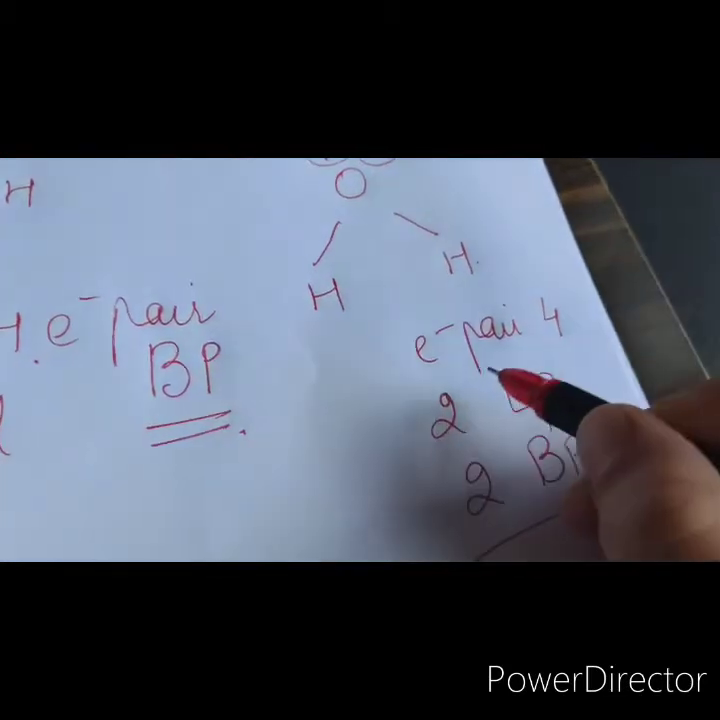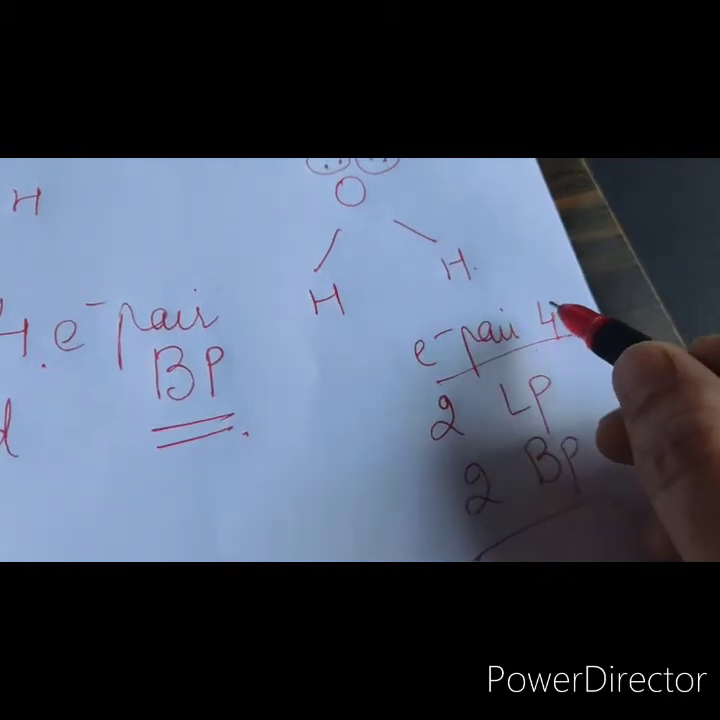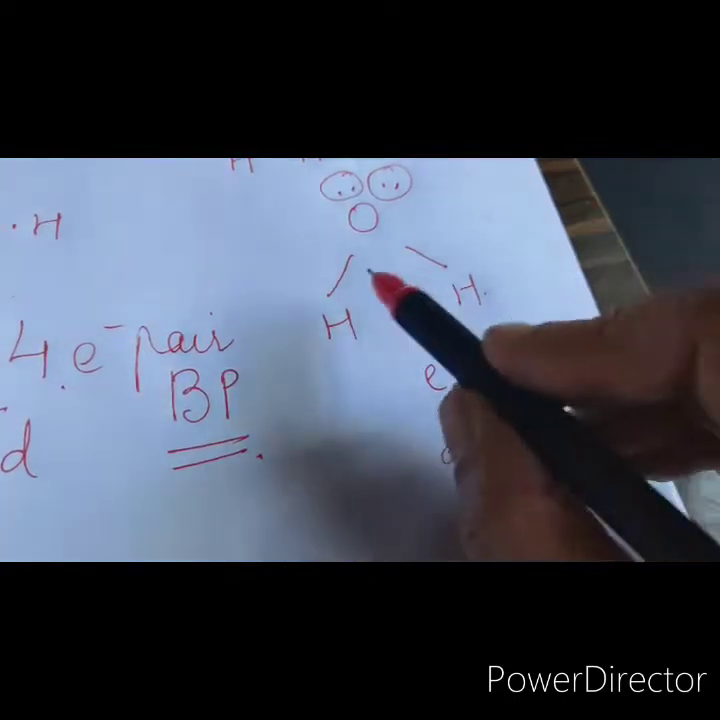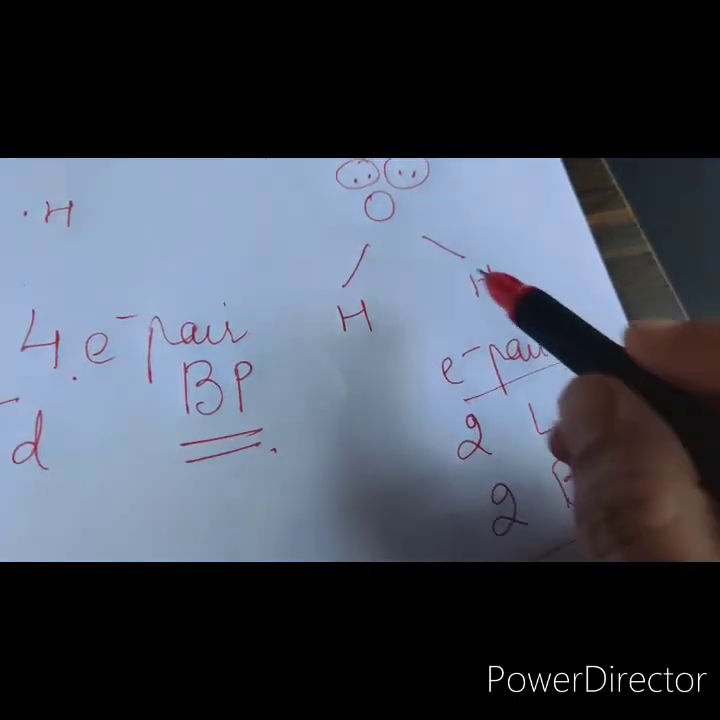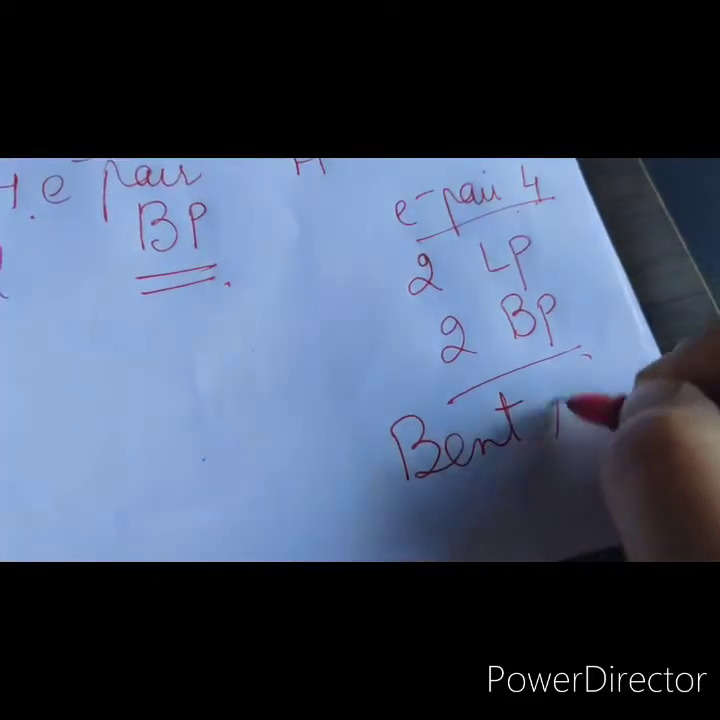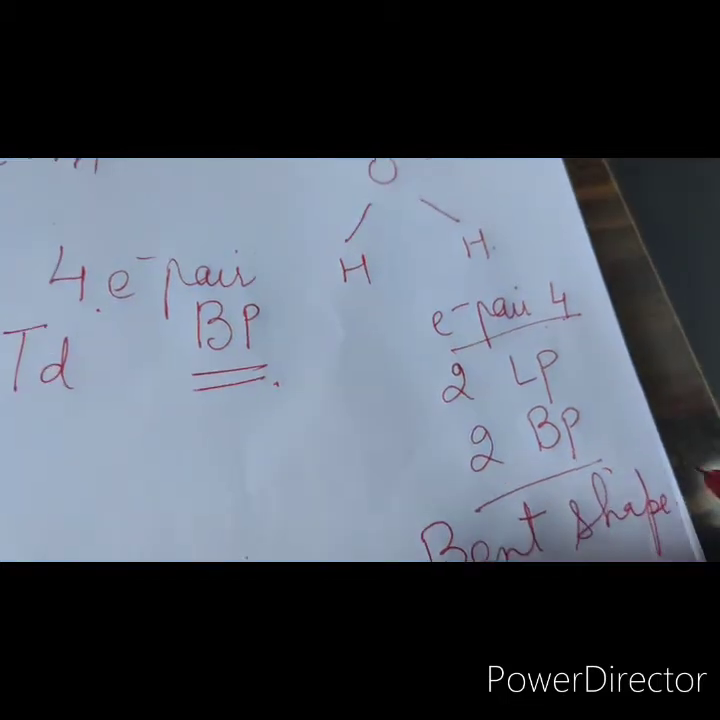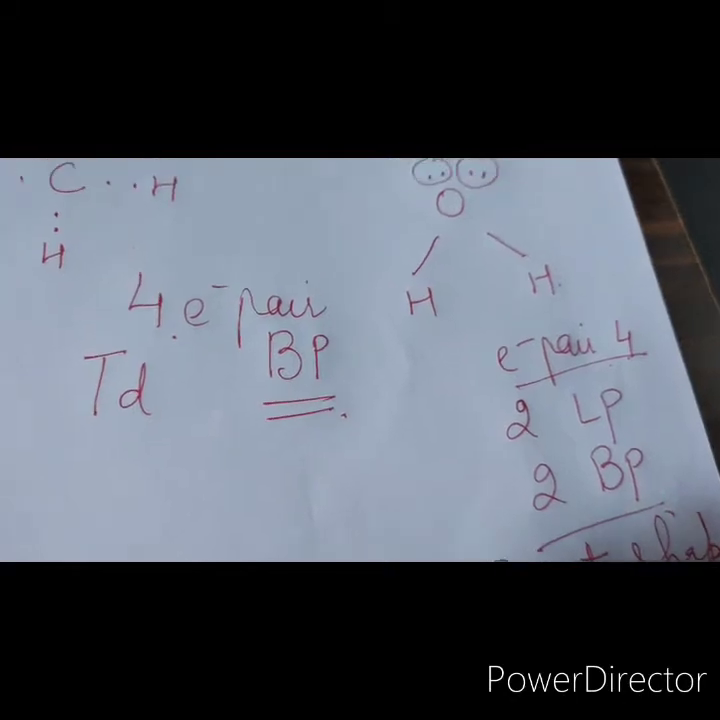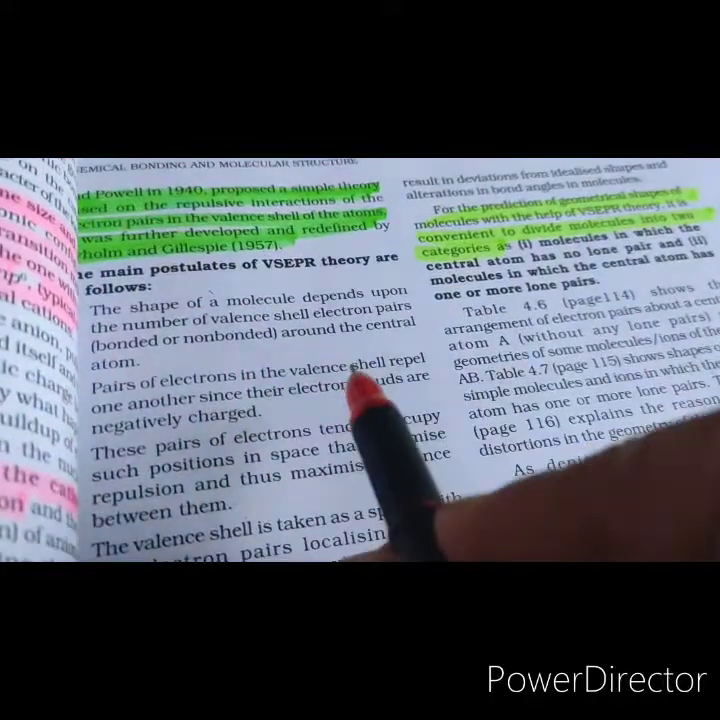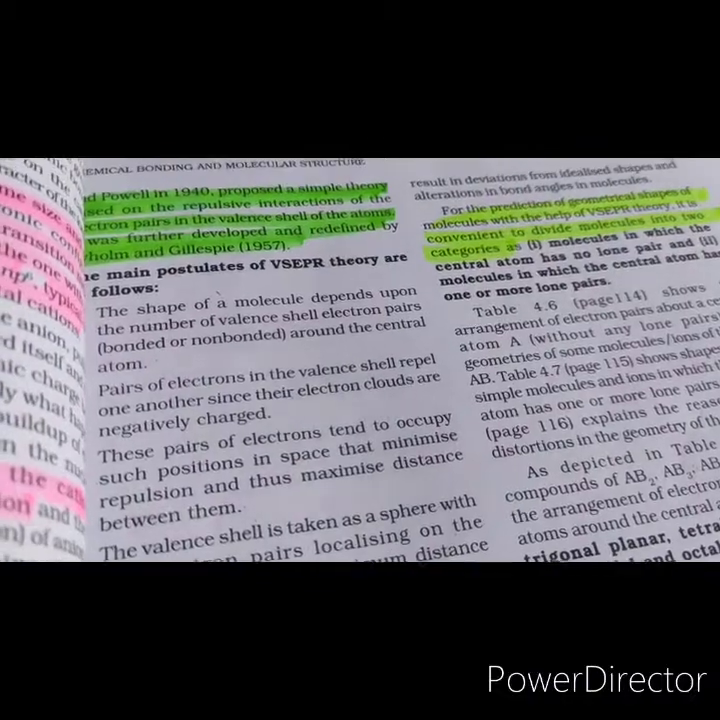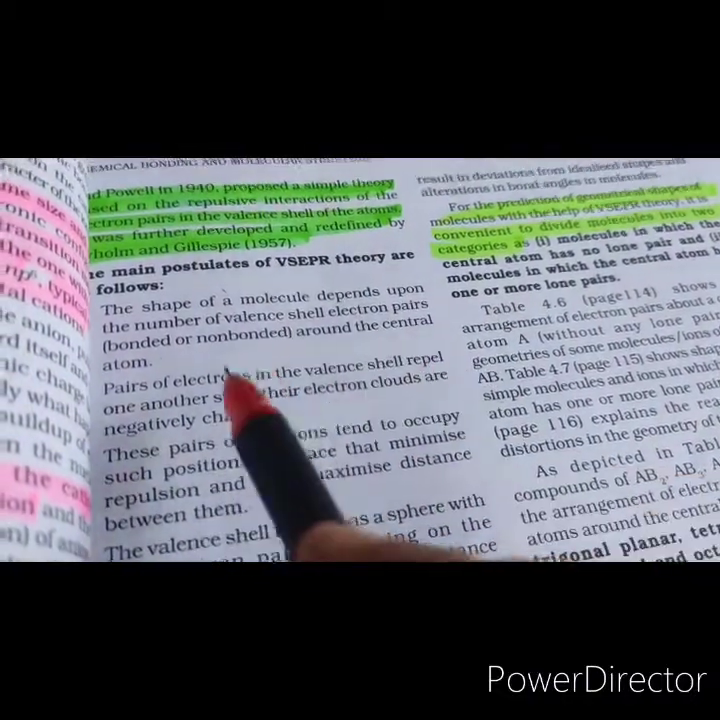If there are 4 electron pairs, we have discussed that the geometry should be tetrahedral, but the presence of these lone pairs distorts the geometry, and as a result, water has a bent shape. So from the valence shell electron pair repulsion theory, we came to know that the shape of the molecule depends upon the number of valence shell electron pairs, which can be bonded or non-bonded, around the central atom.